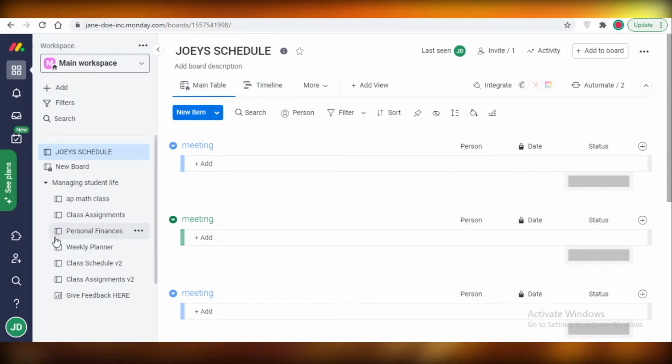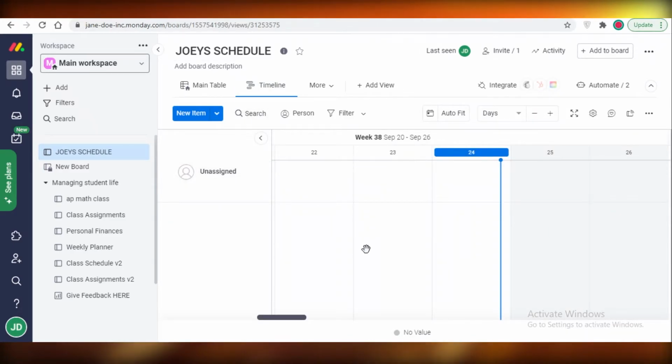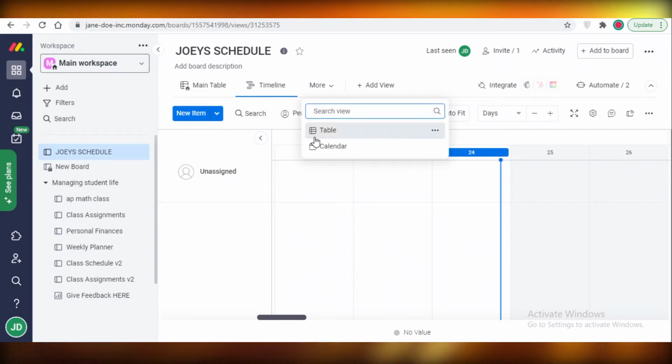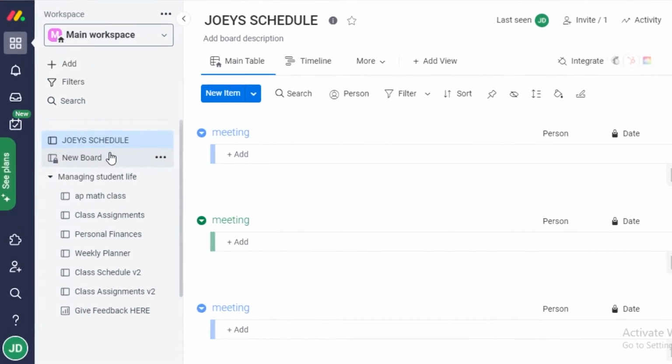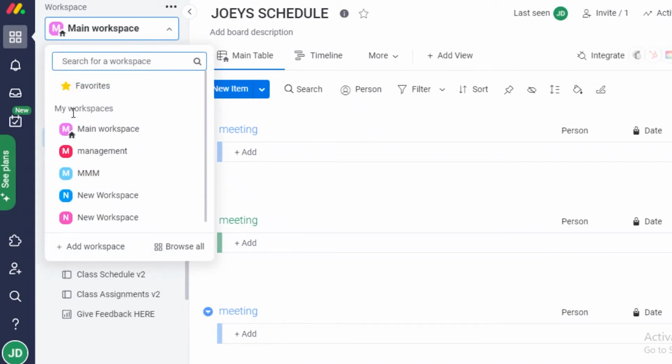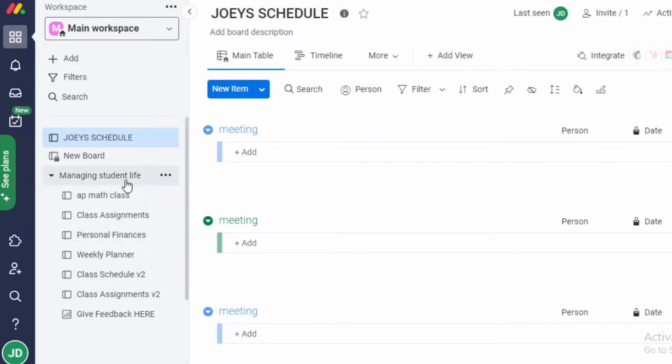And just like with Wrike, you can move these tasks and add them to your timeline over here, but you cannot add dependencies in the Monday.com calendar. So that is a limitation that if it's essential to you, you won't be able to use on Monday. Now you can see you have different workspaces and different boards within a singular workspace as well in Monday.com.